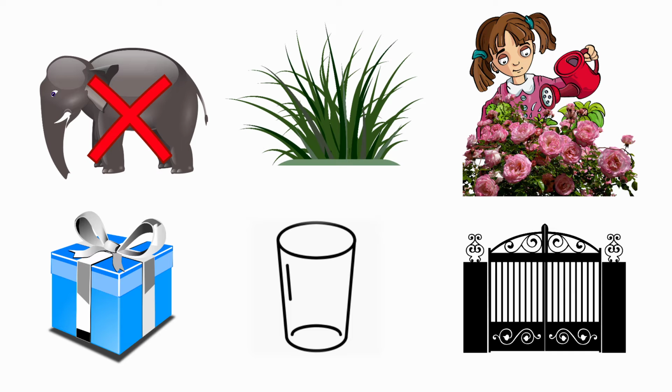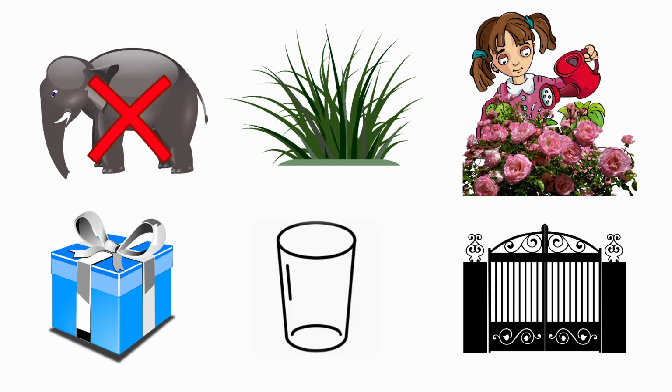Next one, grass. The beginning sound for grass is G. And the sound of the letter G is G. The beginning sound for grass and the sound of the letter G are same. So, we should not put cross for grass.